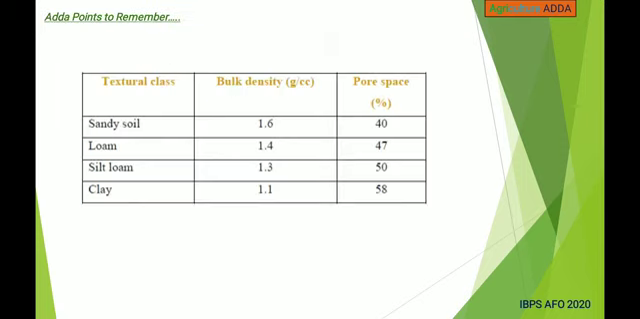This is the textural class, bulk density and pore space. For sandy soil, bulk density will be around 1.6 and pore space 40%, and for loam 1.4 is bulk density and 47% of pore space, and for silt loam bulk density will be 1.3 and pore space will be 50%, and for clay bulk density 1.1 and pore space is 58%.